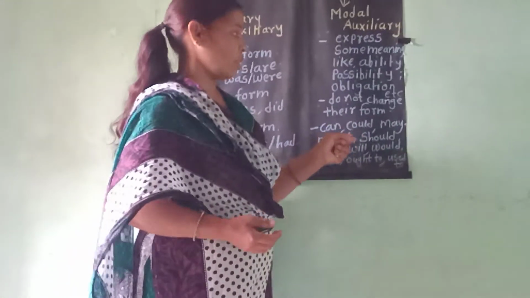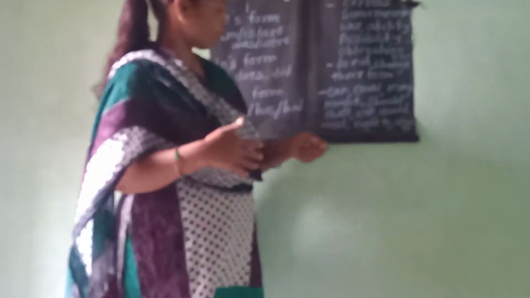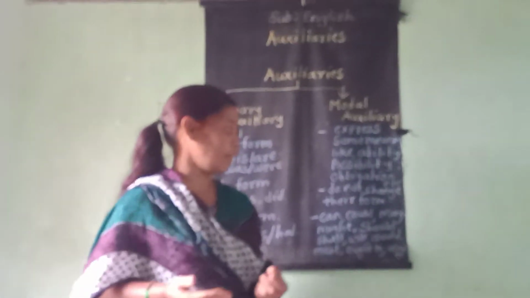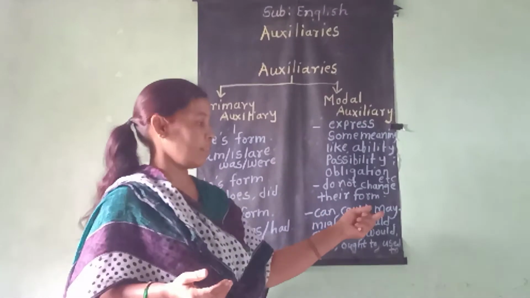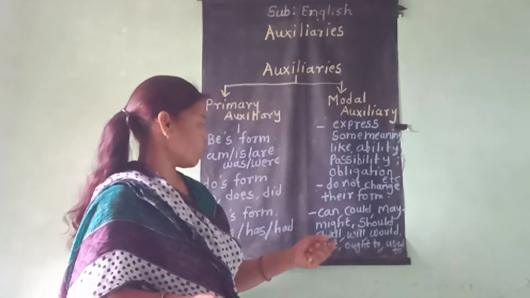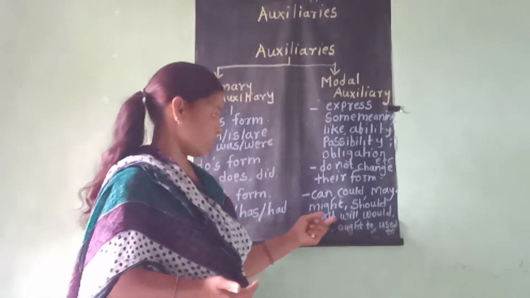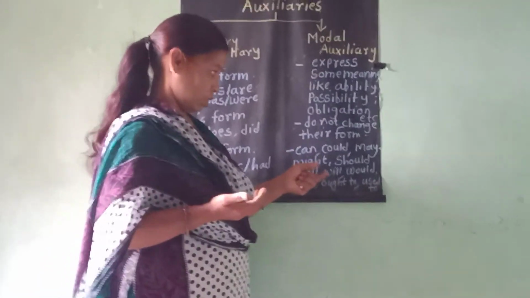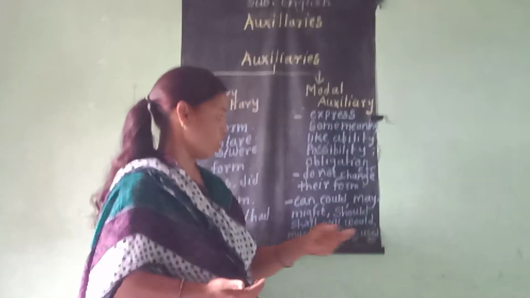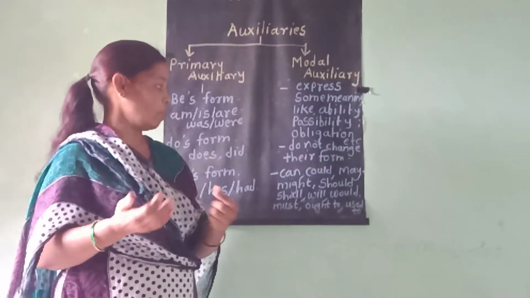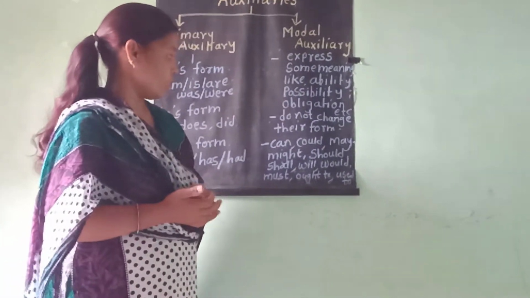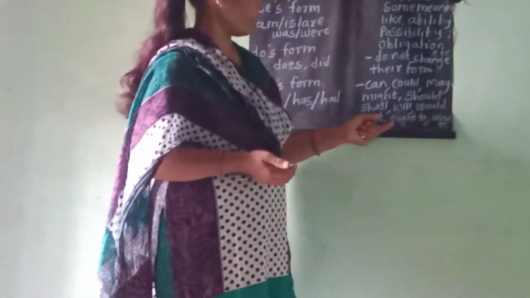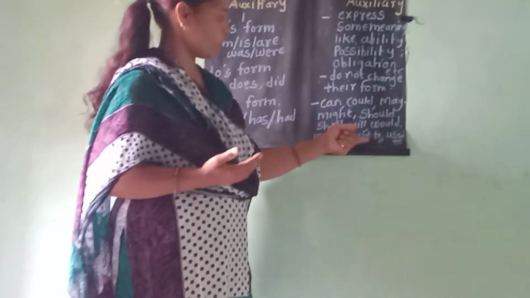May and might are used for permission, and also for possibility. Should we use for advice. Shall also indicates advice. Then will and would tell about determination, or a past habit also. Then must is for obligation, compulsion, and ought to.